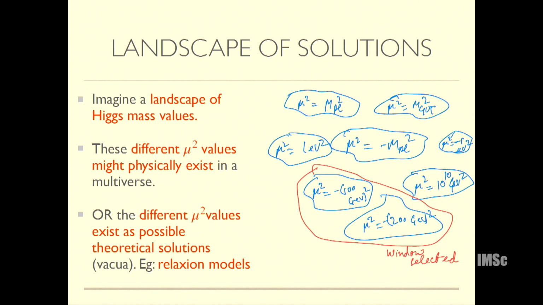So maybe here I have written 2, but maybe this will be 2 out of billions, where the Higgs mass just accidentally will be small. So if you scan over all possible vacua, and you have many of these vacua, just by chance, some will have a small Higgs mass. And now if you have a mechanism to select these small ones, then you can find an explanation for the lightness of the Higgs.